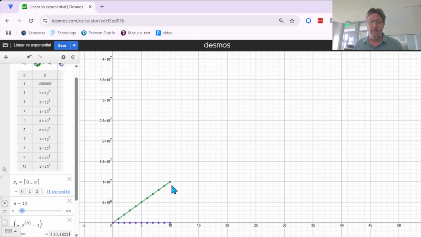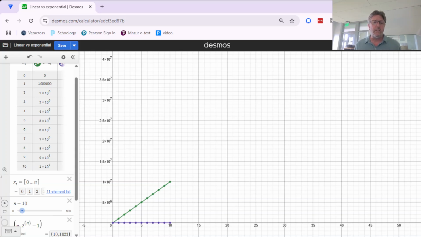So let me show it after 10. On the original plan, you're up at $10 million. And after 10 whole years on the second plan, you're only up at $1,024 because you grew by $512 in the next year. So it is increasing, but it's still not enough. And it's nowhere near as much as that $1 million per year. So on this graph of this scale, you basically can't even see it move.